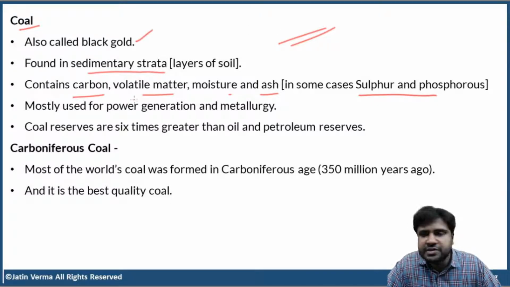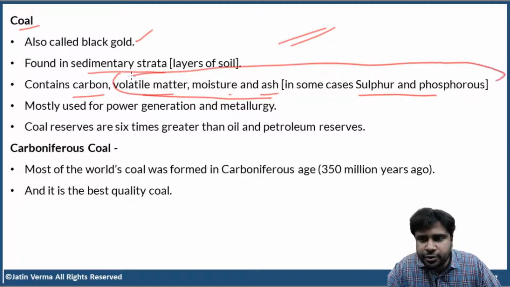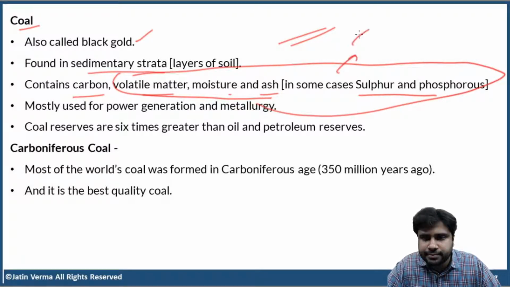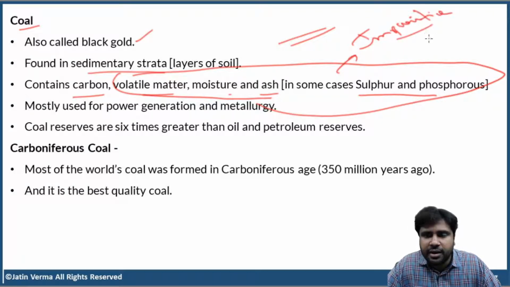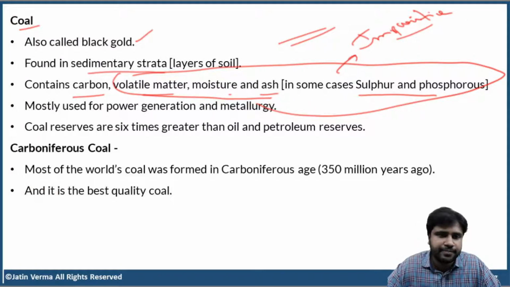But as of now, please keep one thing in mind: the volatile matter, moisture, and ash, and in some cases sulfur and phosphorus, are all considered to be impurities in the coal. These impurities will contribute to a lot of pollution: smoke, particulate matter, aerosols, and all the other things.